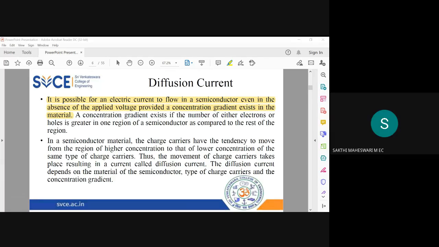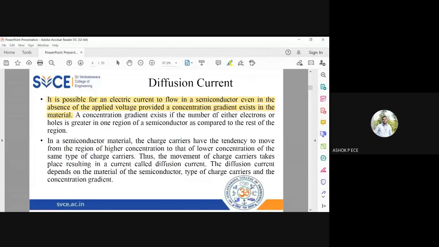Water will flow from the 100% bowl to the 50% bowl. And what is the final state? Equilibrium. Both will be having the equal percentage of water, right? Same thing is happening here.